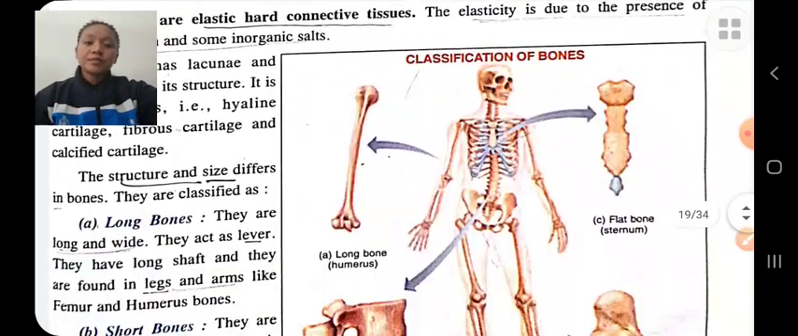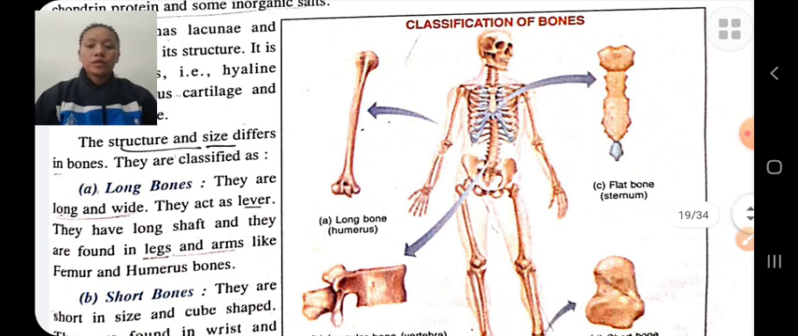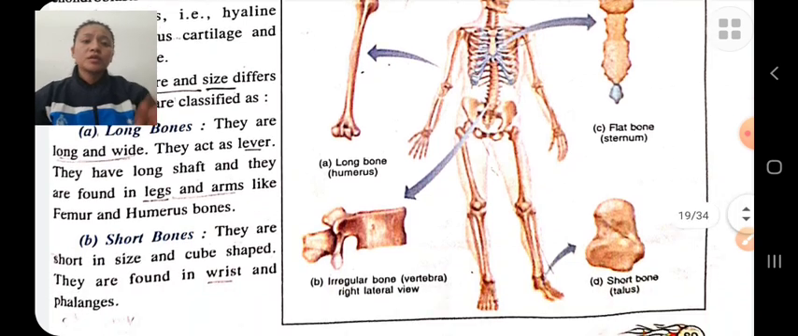There are various types of bones: long bones, short bones, irregular bones, sesamoid bones, cartilaginous bones, flat bones, etc. Long bones are long and wide, for example, bones of the leg and arms. Short bones are short in size and cube shaped, like the wrist joint.